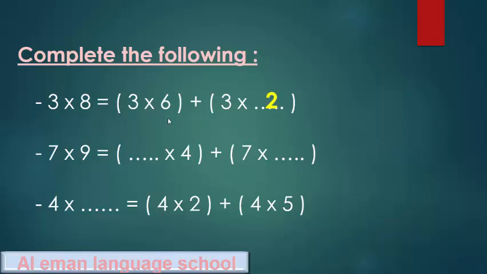So 3 times 6 plus 3 times 2 equals 3 times 8. We have here 7 times 9 equals, we will write 7 in the first space, and we will break 9 into 4 and what? 4 and 5. We have 7 times 4 plus 7 times 5 equals 7 times, yes, 4 and 5 is 9.